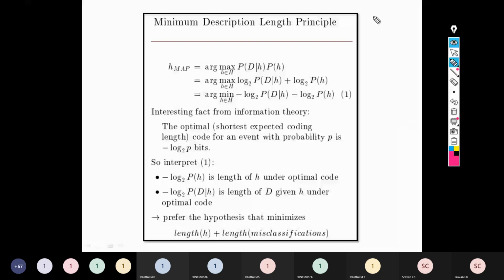For a problem I may have multiple hypotheses, represented as a set capital H, and this capital H may have H1, H2, H3, H4, like that. Multiple hypotheses are possible for a particular problem statement.